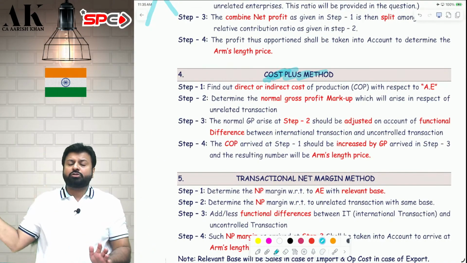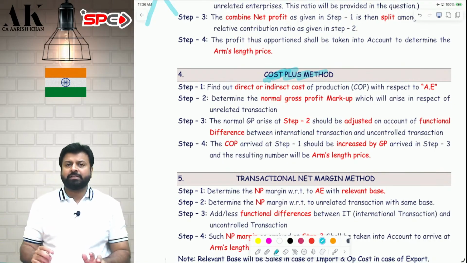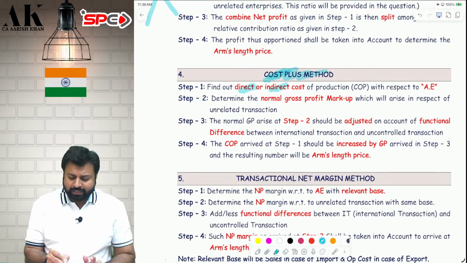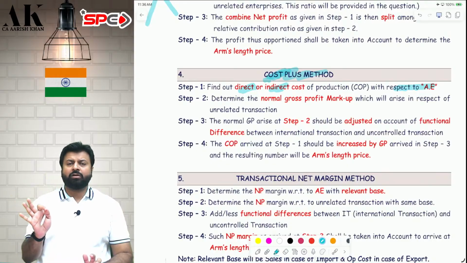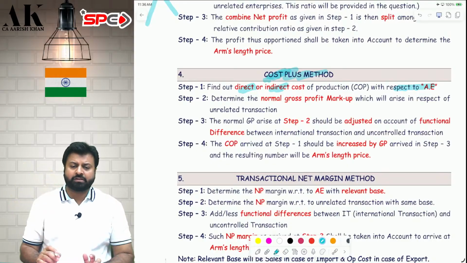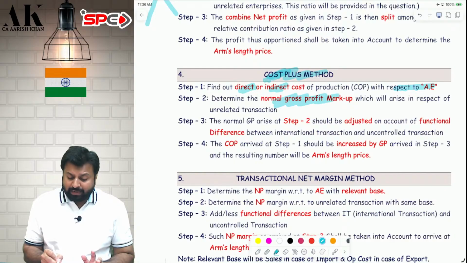I'm also selling some goods to a third party. So I need to find out the arm's length price of the transaction which I'm doing with my associate enterprise. So step number 1, find out the direct and indirect cost with respect to the associate enterprise. Whatever is the direct and indirect cost with respect to the associate enterprise, find out that first. After that, when I'm selling to the third party, what is the GP markup in that case?